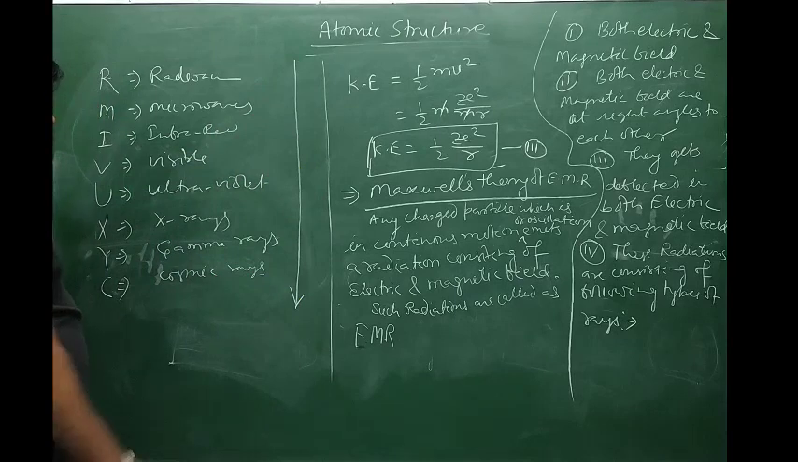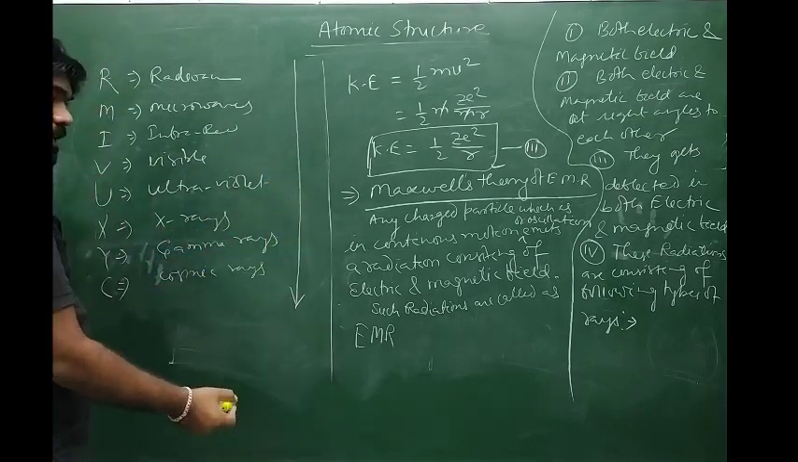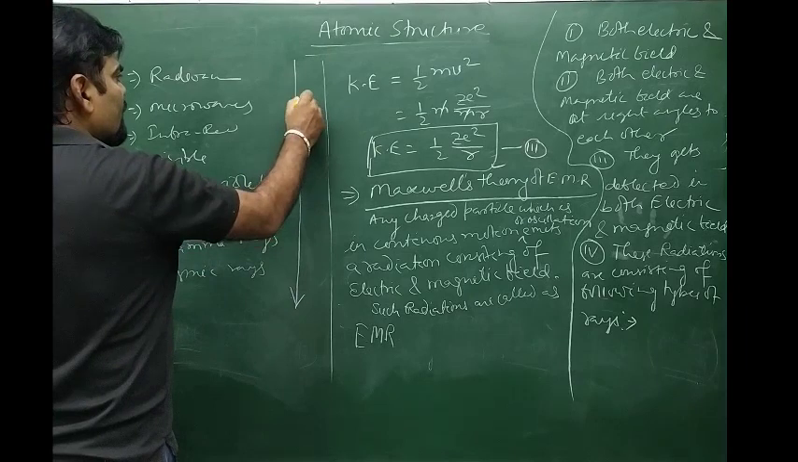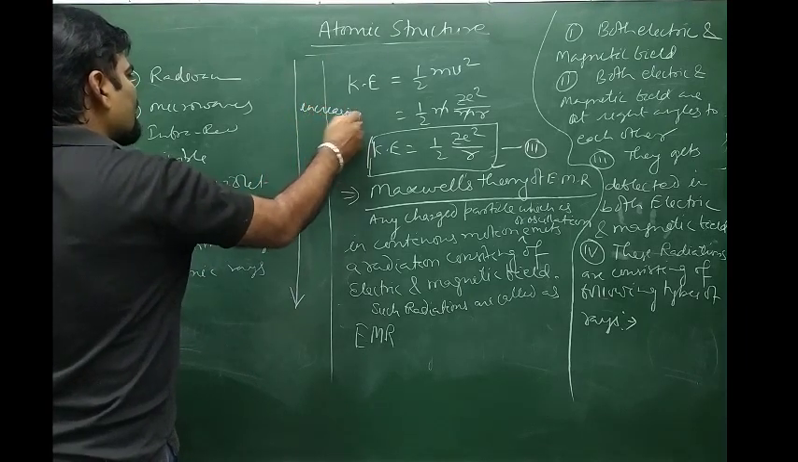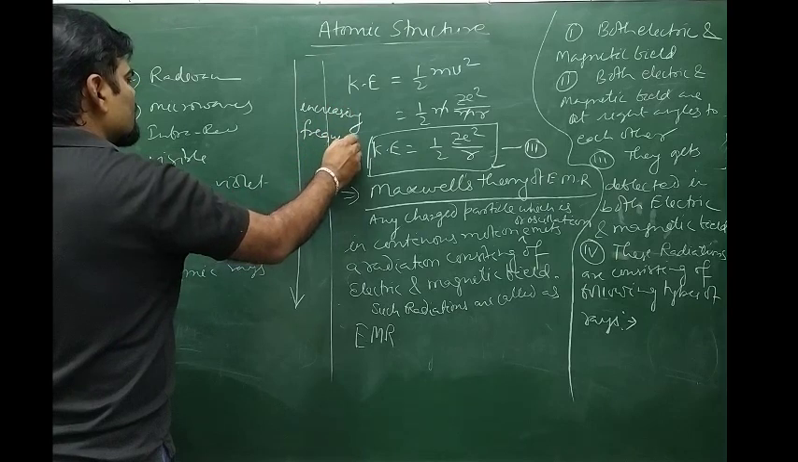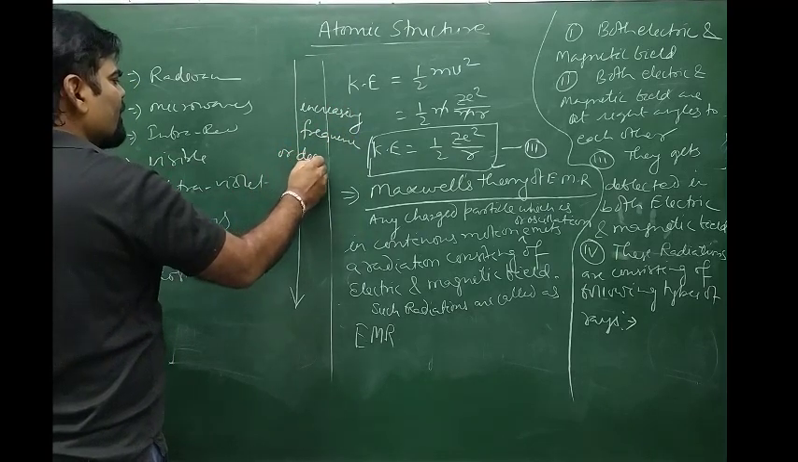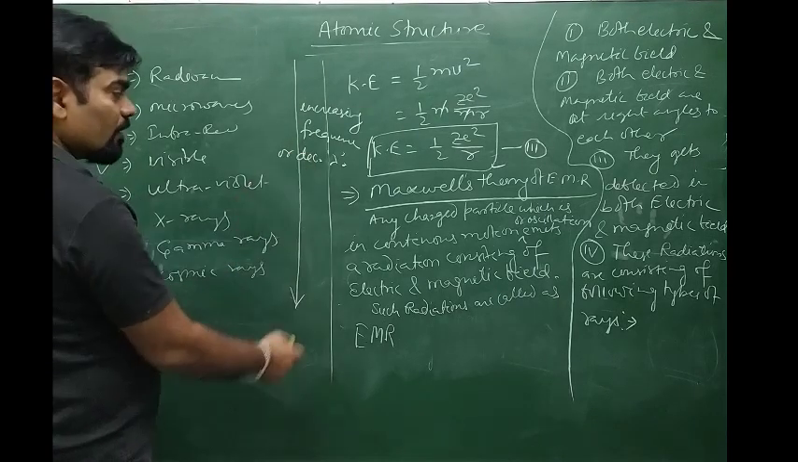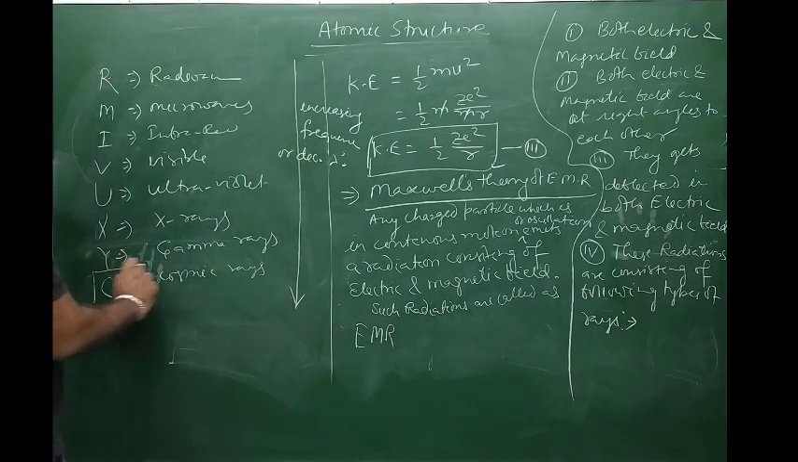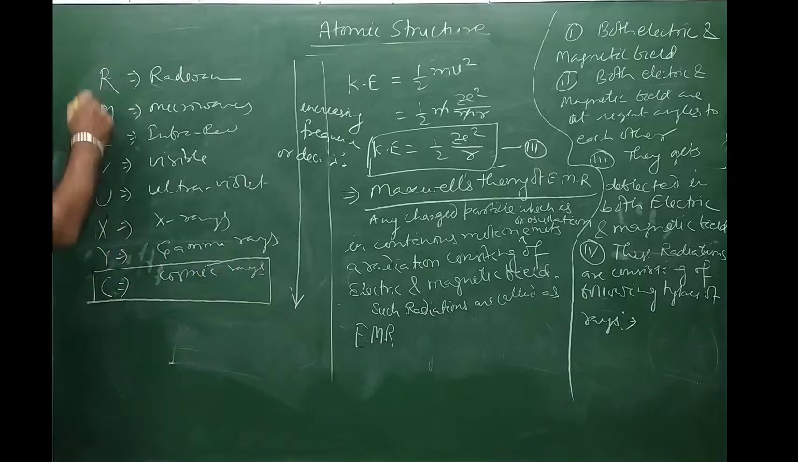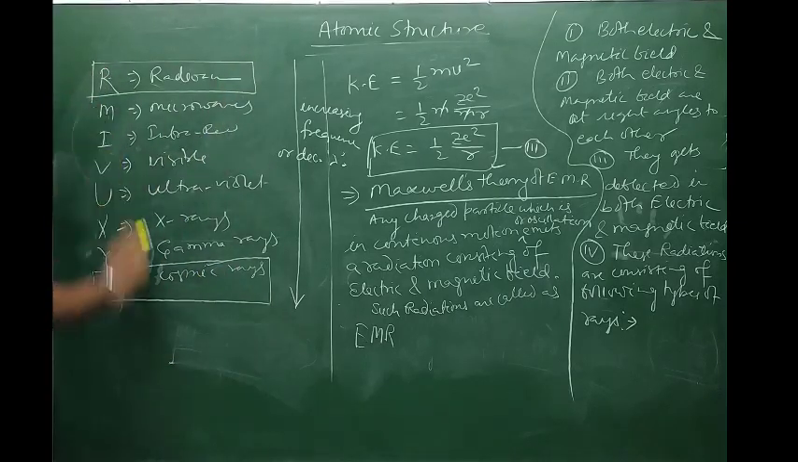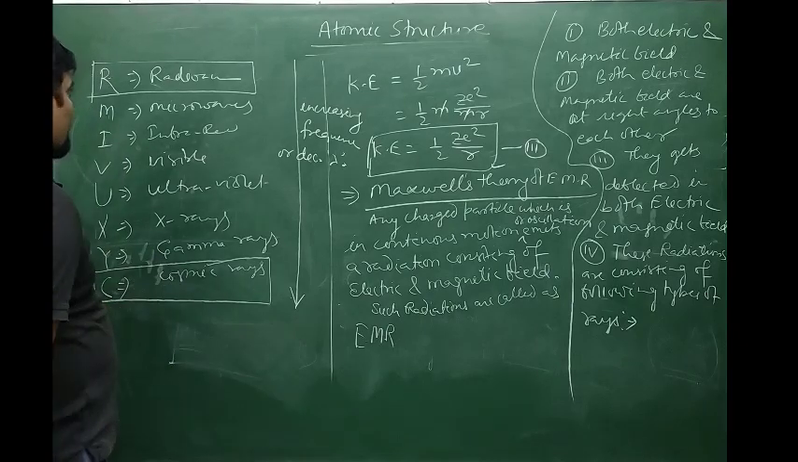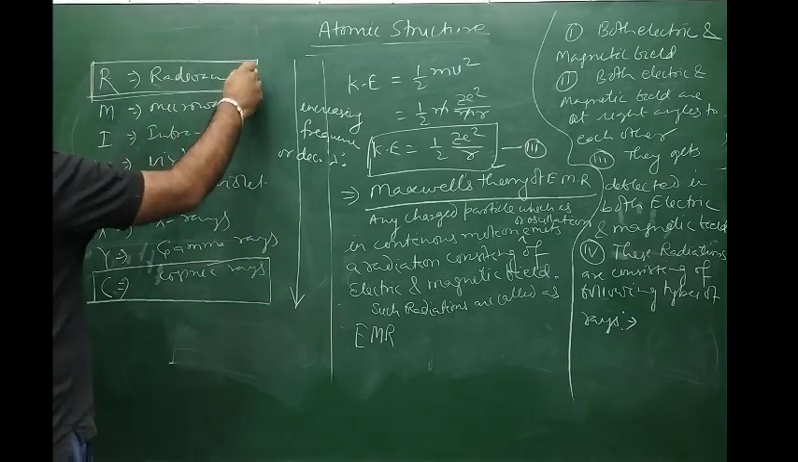These are in order of increasing frequency or decreasing wavelength. So obviously cosmic rays will have the highest energy and radio waves will have the lowest energy. Cosmic rays will have the shortest wavelength, and radio waves will have the longest wavelength.